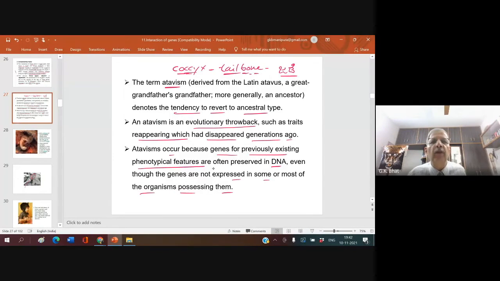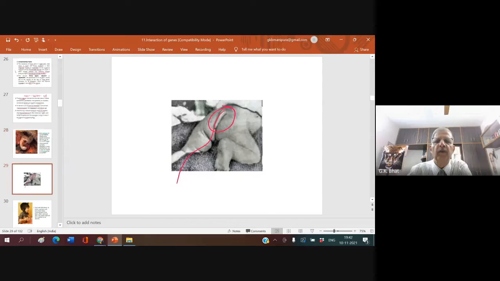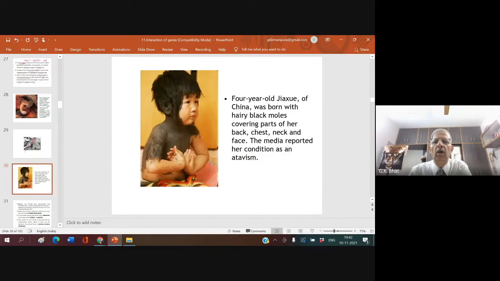Now, coming back. Therefore, we sometimes get a sudden appearance of the ancestor character in a young one, called atavism. You remember, early embryos of various species display some ancestral feature, like a tail in a human fetus. But before the baby is born, or sometimes at the time of birth, you may come across the tail. The doctor will surgically remove it. A 4-year-old girl of China was born with hairy black moles covering parts of her chest, neck and face. The media reported the condition as atavism, sudden appearance of ancestral character.